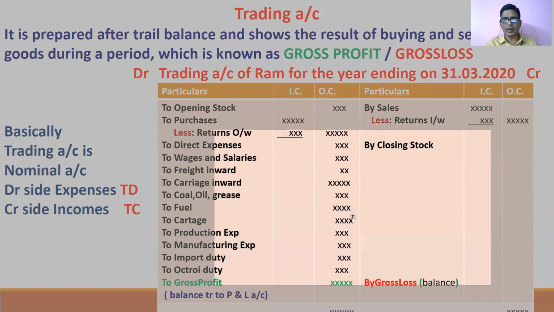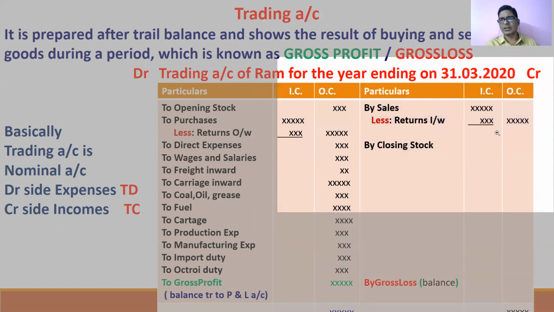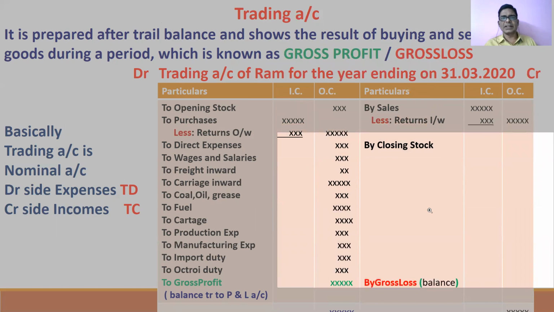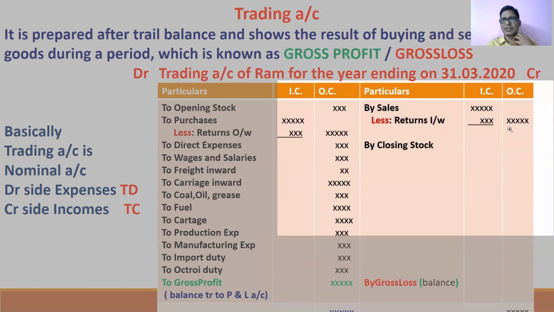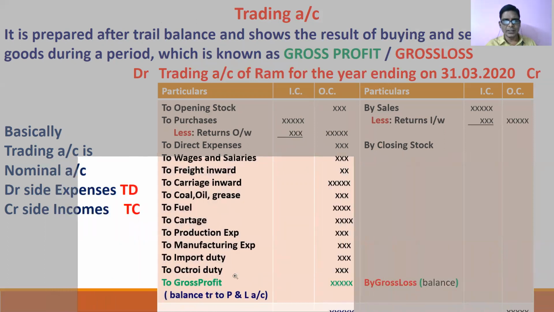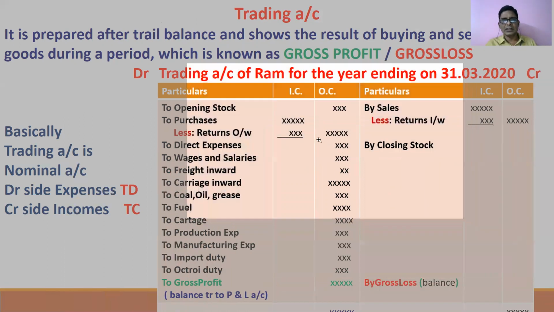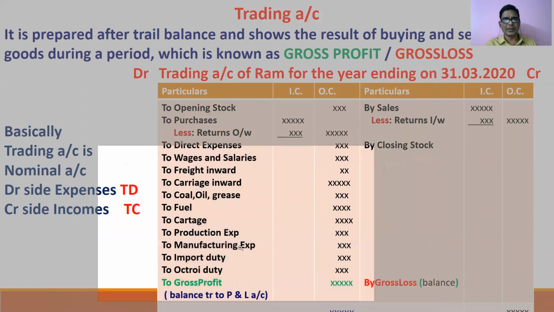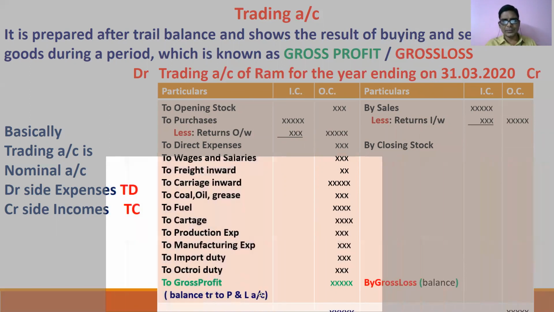So in this outer column, we have all expenses, and here we have two incomes, that is sales and closing stock. In balancing the trading account, the balancing figure may be gross profit or gross loss. That means if the income, the TCs, are more than the TDs, you are going to get gross profit, that is shown in green color. If the TDs are more, that is, trading account debit items are more than the trading account credit items, you are going to get a loss, that is gross loss, shown in red. Only one balance will come, either gross profit or gross loss.